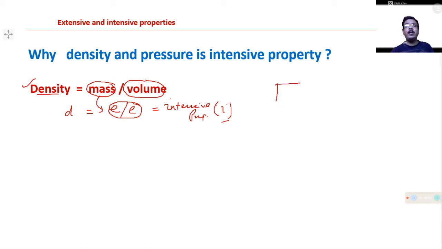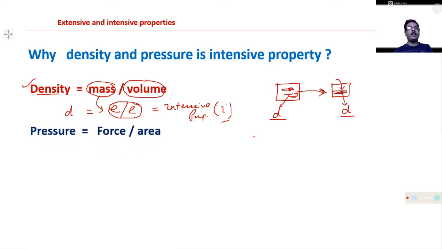In other words, you take a beaker having some amount of water. Now if you transfer some amount of water into a new beaker, then if the density of this liquid is D, the density of that liquid is also D, because density is an intrinsic property that is independent of the amount present in the system. It just depends on the nature of the substance.